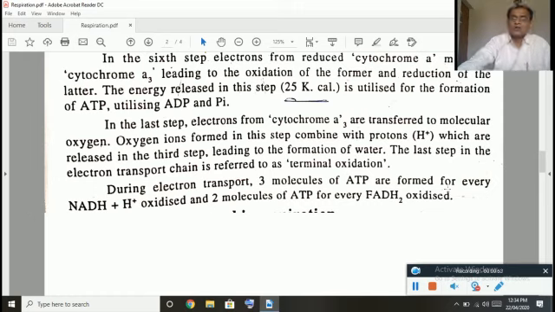So this is how, at the end of aerobic respiration, the glucose molecule is completely oxidized. If we take into consideration the NADH and FADH2 that are formed in glycolysis as well as in the Krebs cycle, in total there will be formation of 36 ATP molecules. So for every glucose molecule, after complete oxidation or after the respiration, there will be formation of 36 ATP molecules.